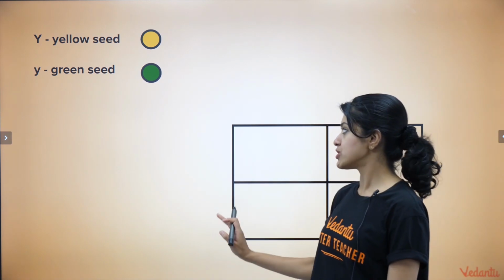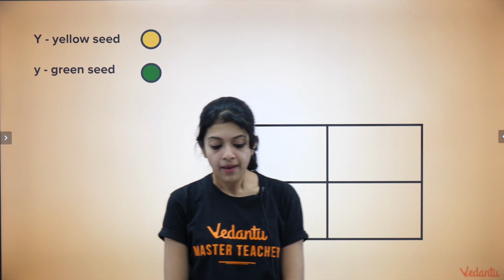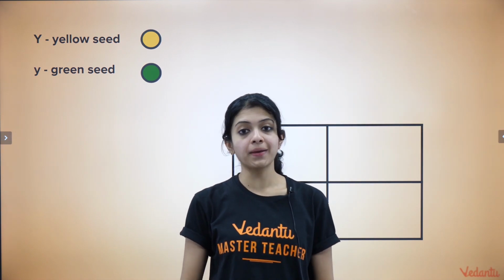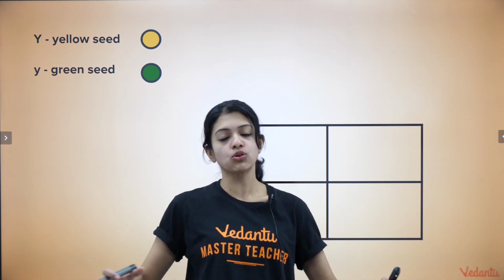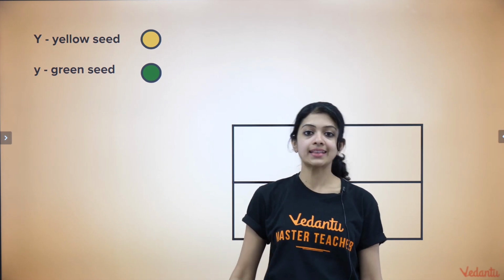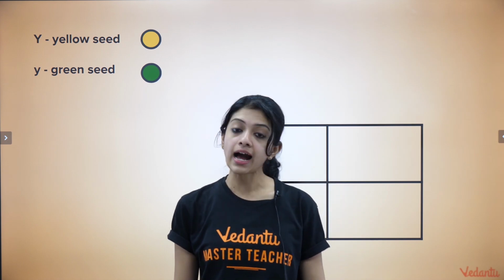So I told you that this is a monohybrid cross, and I told you that you have to find out the F1 and F2 genotypic and phenotypic ratios for this particular cross. I told you that the character that we are considering here is seed color.